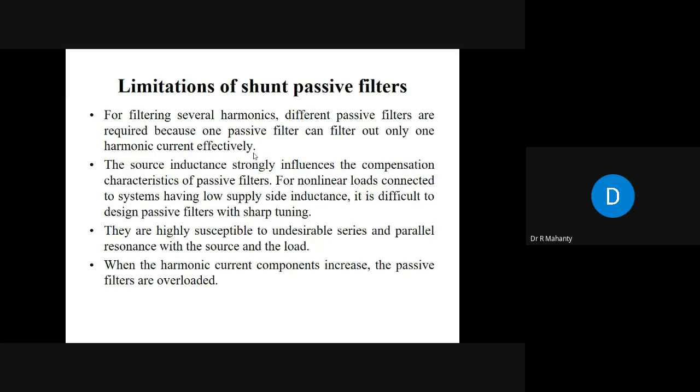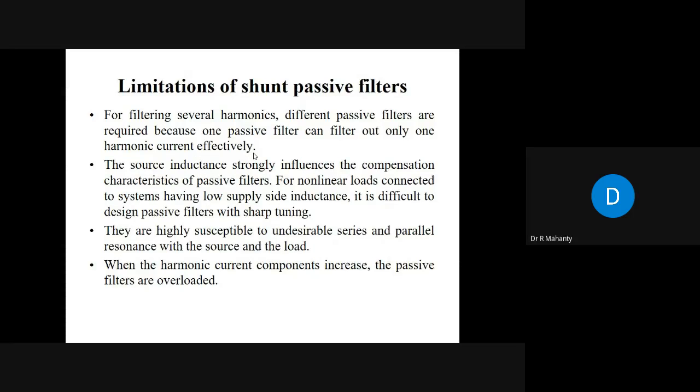Therefore, the limitations of shunt passive filters are, first, that for filtering several harmonics, different passive filters are required, because one passive filter can effectively filter out only one harmonic current. You require a large number of shunt passive filters tuned at the harmonic frequencies. The second limitation is that the source inductance strongly influences the compensation characteristics of the passive filters.